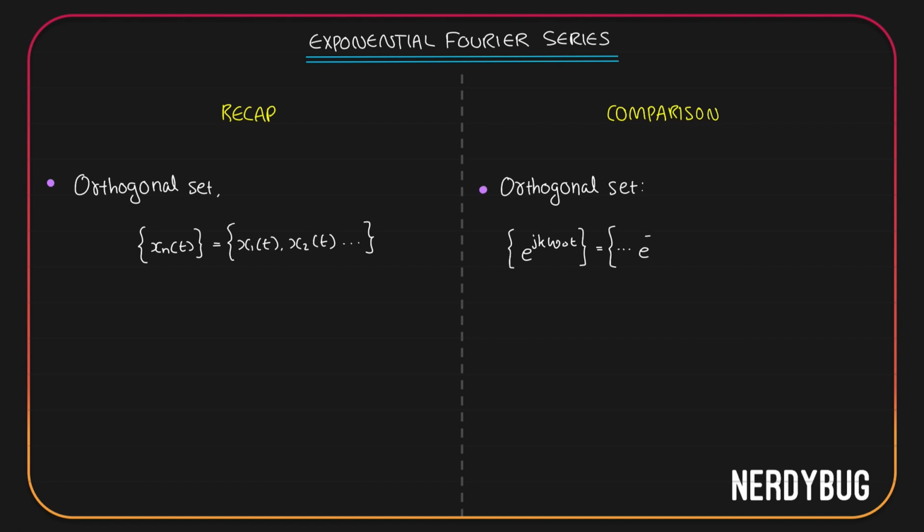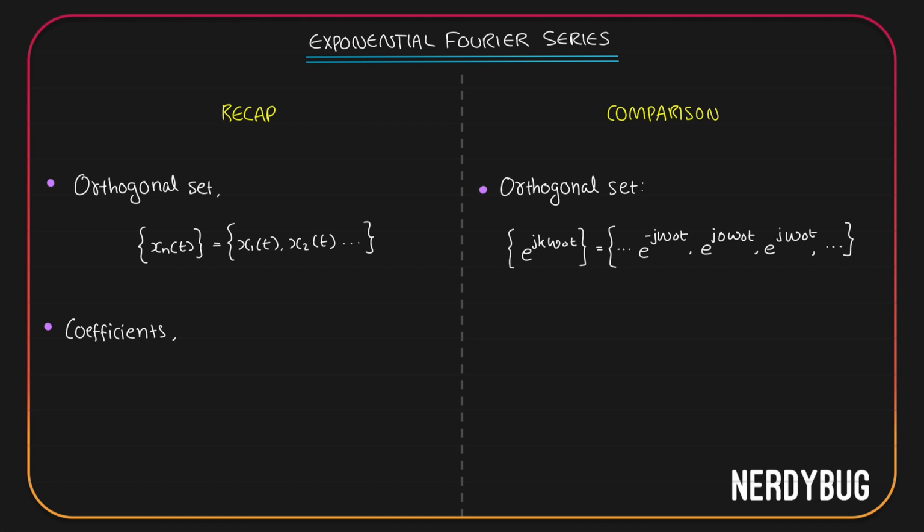Then there is e raised to minus j omega naught t. Then there is e raised to j 0 omega naught t, then there is e raised to j 1 omega naught t. The next one will be e raised to j 2 omega naught t, etc., up to infinite terms. In the previous video, to write our signal as a linear combination of all these signals in the orthogonal set, we defined their coefficients.